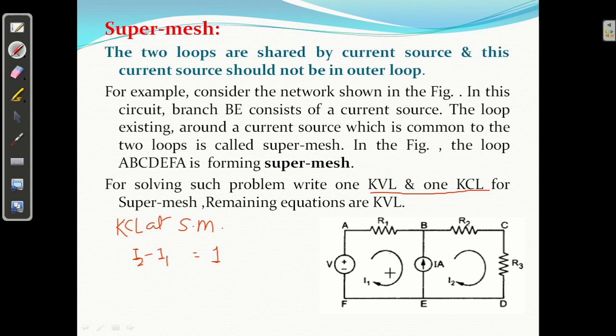So generally जो KCL कहाँ लिखते थे हम, नोड के ऊपर, but here we will write the KCL for the branch. याद रखना, for this branch I2 is going upward, I1 is going downward, so I2 minus I1 equal to 1. Because इसका डायरेक्शन और इसका डायरेक्शन सेम है, so I2 minus I1 equal to 1. That is equation 1. That is the KCL. So KVL for the super mesh.